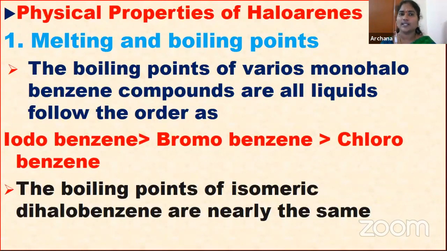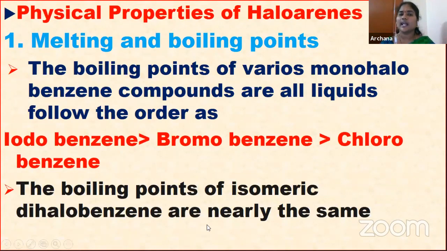The boiling point order is iodobenzene greater than bromobenzene greater than chlorobenzene. Next, the boiling points of isomeric dihalobenzenes are nearly the same.